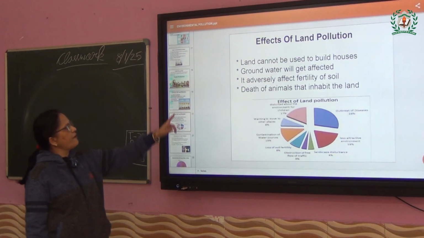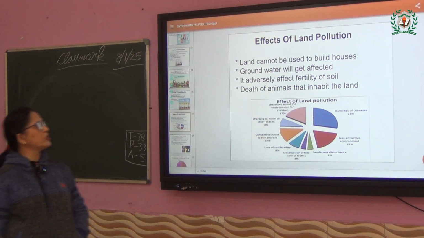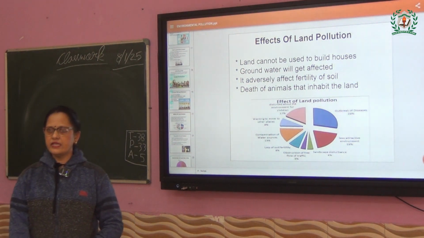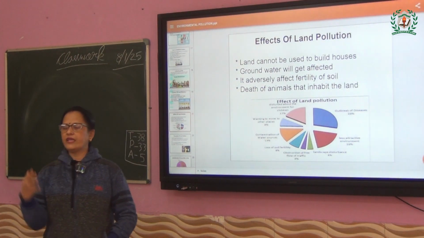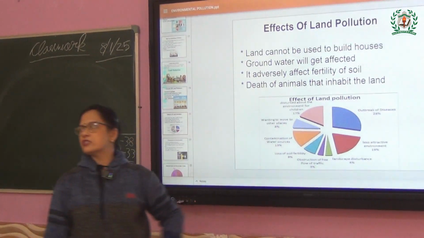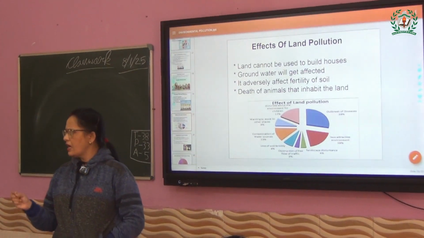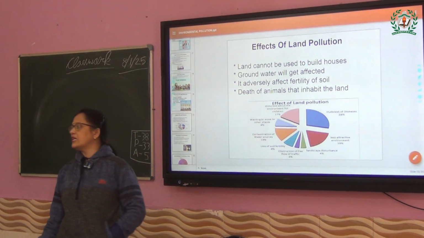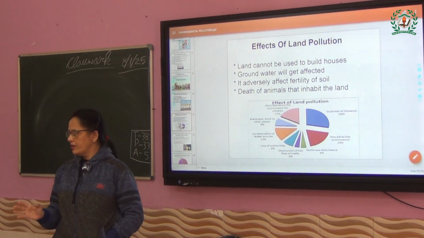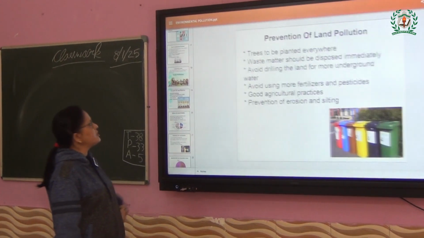Now see, automatically, land cannot be used to build houses when it is getting polluted. Groundwater will be affected. We know that whenever we dig the ground, we can find water underground. Yes or no? So if you make the land dirty and affected, will the water also be good? No. It adversely affects the fertility of the soil. Using a maximum of fertilizers and pesticides, the original fertility will also be affected. And death of animals that inhabit it, automatically animals will also die. Why will they die? Because the land is not proper, it is affecting their home, because animals are living over there.